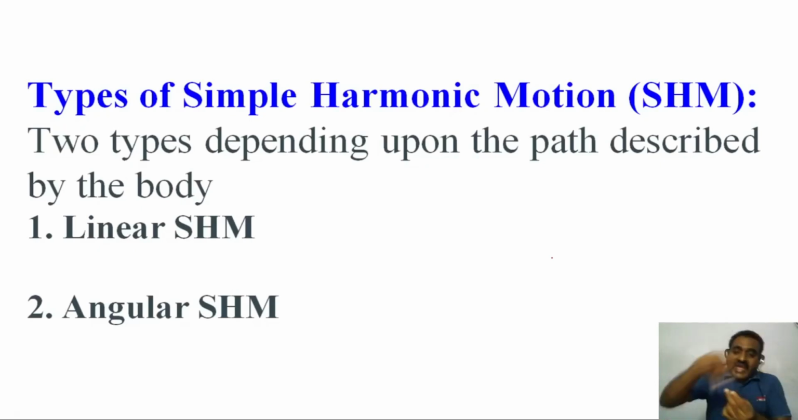When the body is moving around a fixed axis or fixed point, that is angular motion along an angular path. Depending on this angular path, it is angular simple harmonic motion. So simple harmonic motion is divided into two types depending on path: linear simple harmonic motion and angular simple harmonic motion. What is the difference between linear and angular simple harmonic motion?